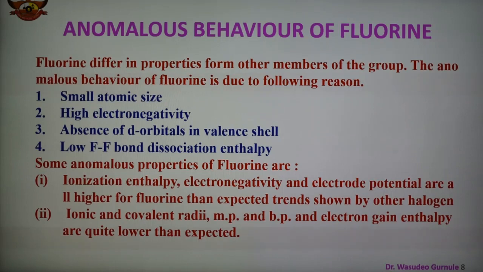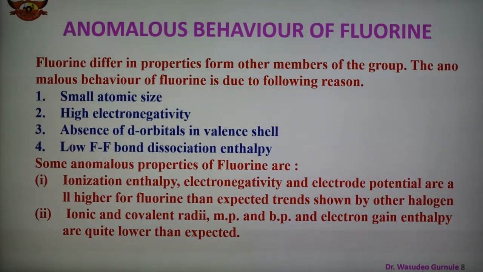Number 1, it shows an oxidation state of -1 only. The other elements, however, show variable oxidation states. Second point is that the bond dissociation energy of fluorine is least. It is due to the repulsive interaction of lone pairs of electrons around the fluorine atoms. Third point is that it is most reactive due to its low value of bond dissociation energy.